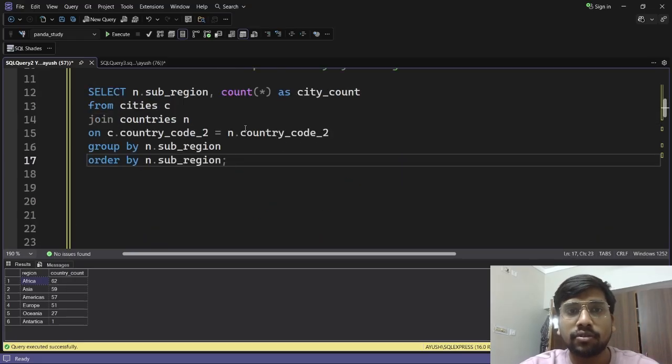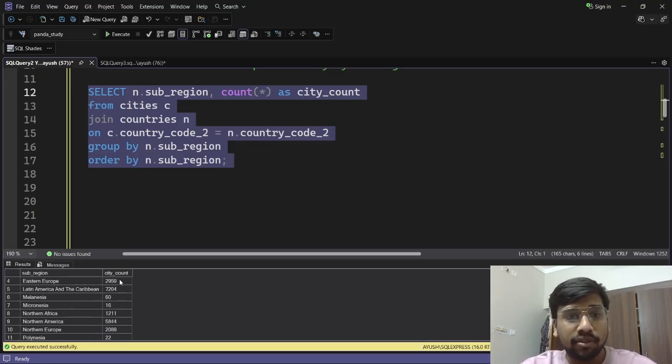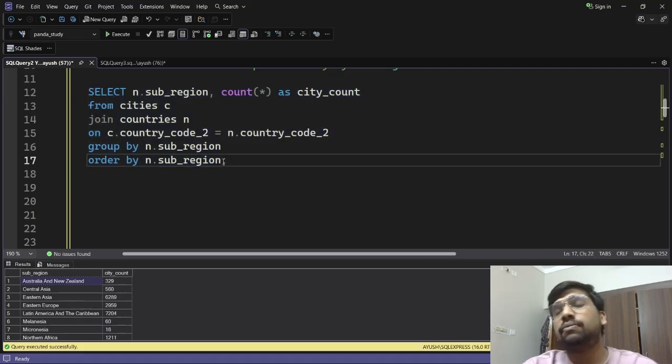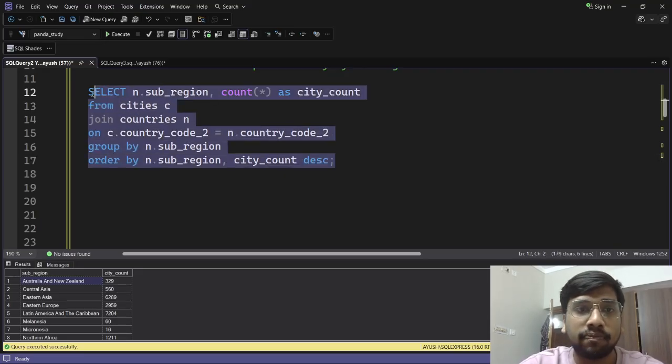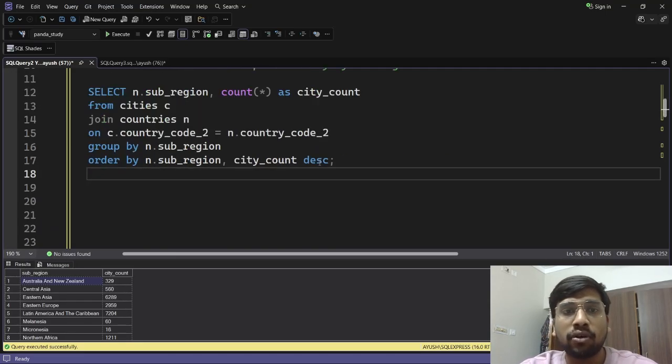Now if I run this, here you can see that our query has been successfully executed and we have gotten our answers, that in each subregion we have this amount of city count. Okay. So for your convenience, you can also order by the city count in descending order to see in which sub-region you have the most number of cities. Okay, so let's run this here. Now it is ordered as per the sub-region first and then the city count. Okay, moving on to the third question.